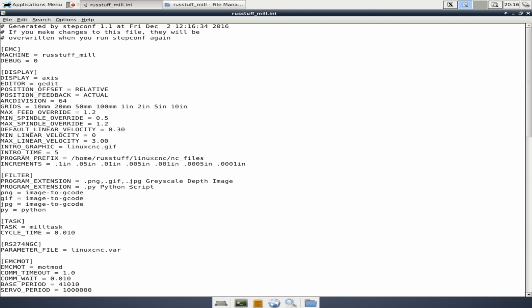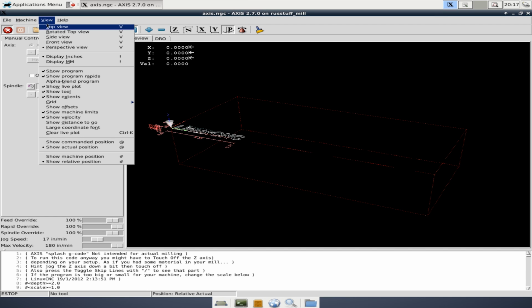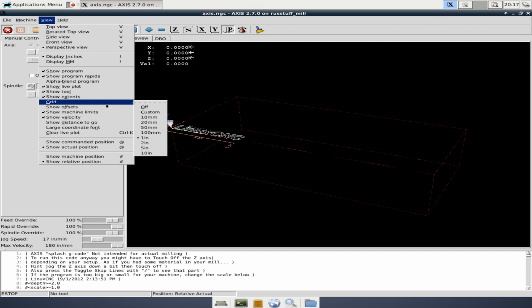So let's go ahead and scroll back up here, and we're going to do one little edit up front just to show you how easy this is. The thing we're going to change is the grids section. You'll see here that we have 10, 20, 50, and 100 millimeters, 1, 2, 5, and 10 inches. What this corresponds to is if we go up here to view and then grids, you'll see that we have all of those options in here.